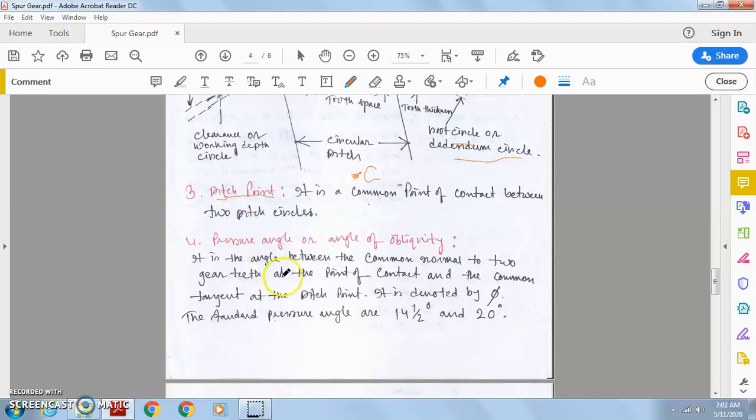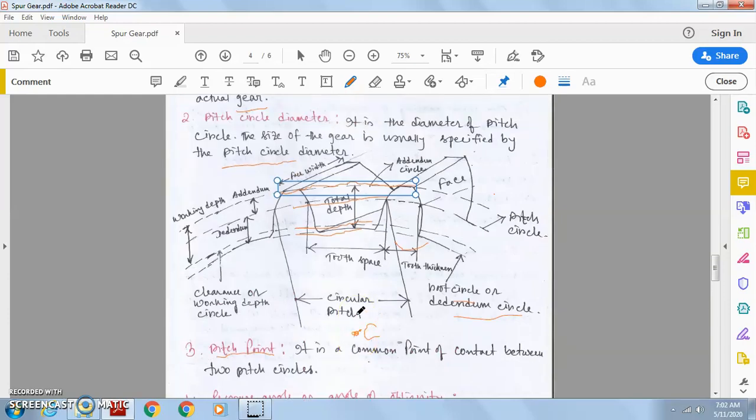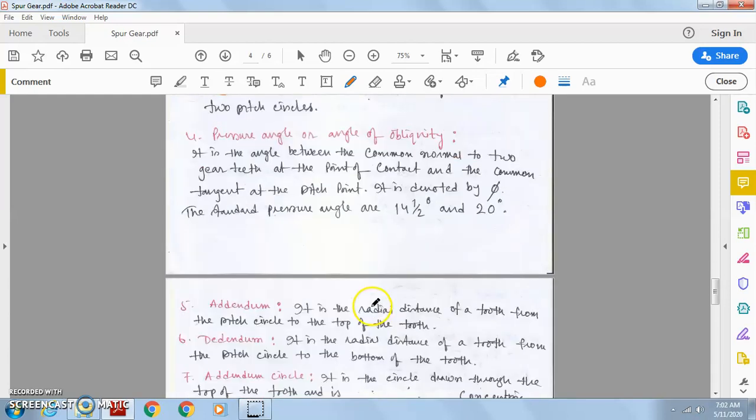The pressure angle, or angle of obliquity, is the angle between the common normal to two gear teeth at the point of contact and the common tangent at the pitch point. That means it is the angle between the common normal and common tangent of the two meshing gears. In the next class, when I cover interference, you will understand better what the angle of obliquity or pressure angle is. Pressure angle is denoted by phi. The standard pressure angle values are 14.5 degrees and 20 degrees.